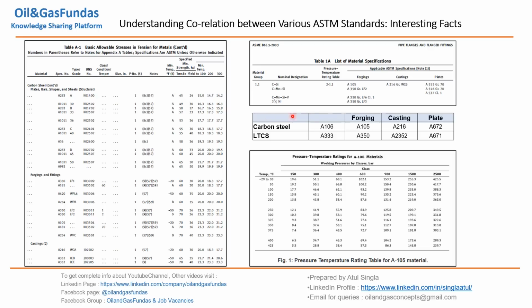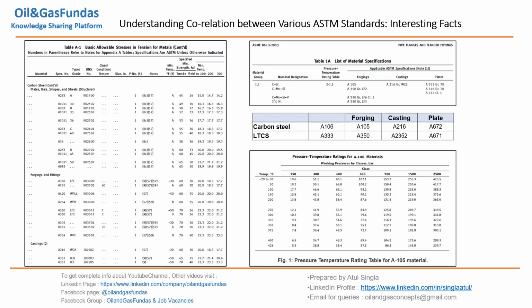If you see in this table, if you select carbon steel A106, its forging material is A105, casting is A216, plate is A672. This is something which a material engineer prepares while preparing the piping specs. So the starting point is B31.3, where we get the list with all the materials listed against each carbon steel, stainless steel, and alloy steel. For example, LTCS A333 is a base material. For forging we go for A350, for casting we go for this one, and for plate we go for A671.